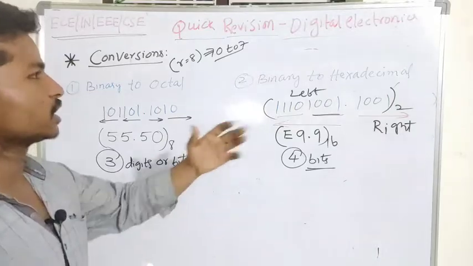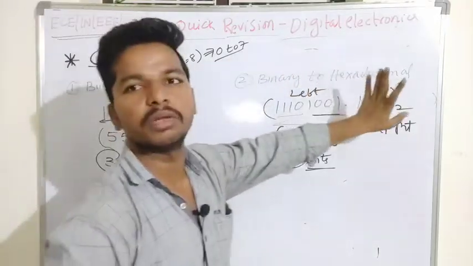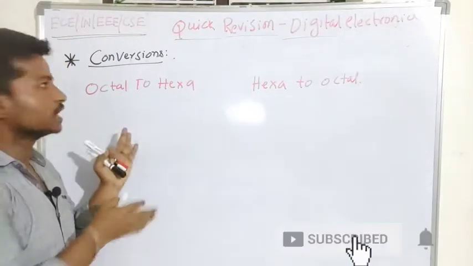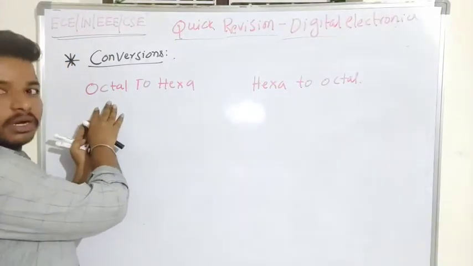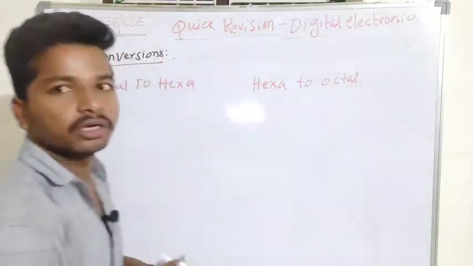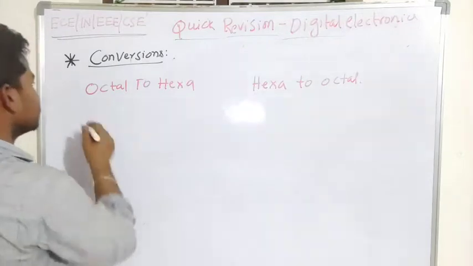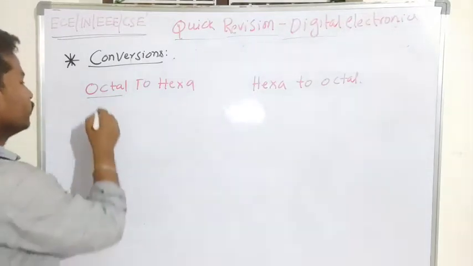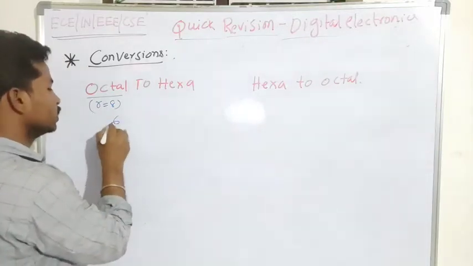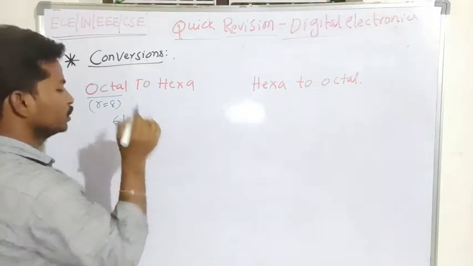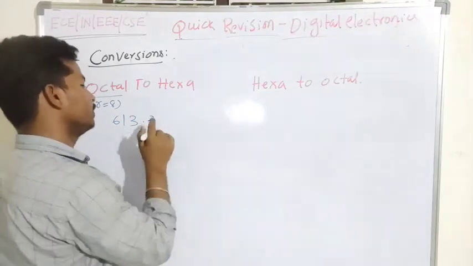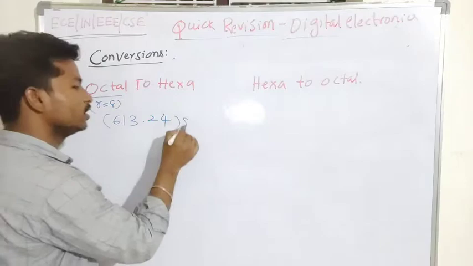Now we are going to discuss the conversion from octal to hexadecimal, and hexadecimal to octal. Let's start with the conversion of octal number system to hexadecimal number system. Let's take one example from octal where we will be using 8 different digits. So I will be using 613.24, to make all the digits different.